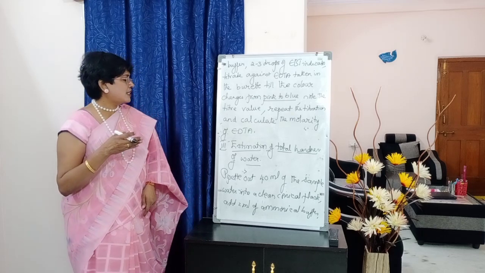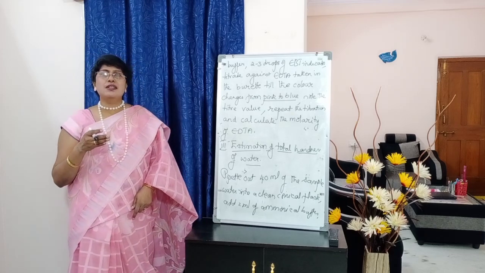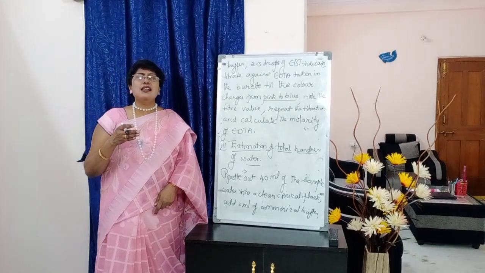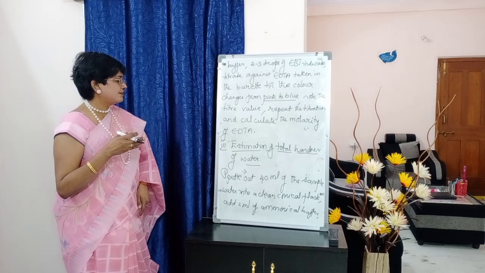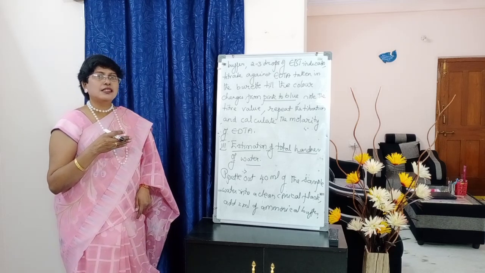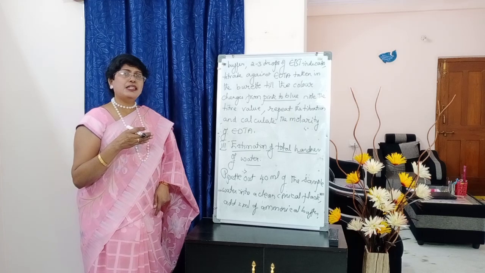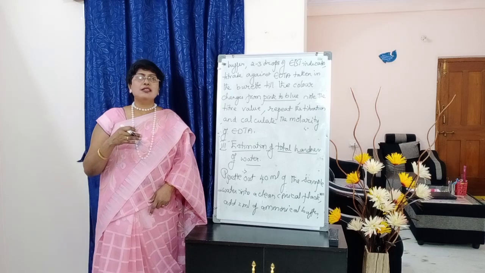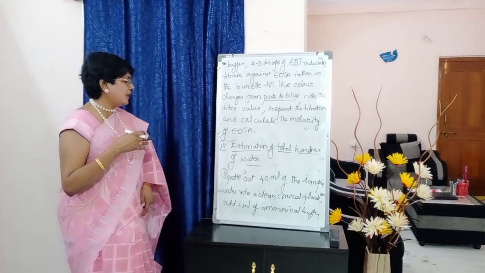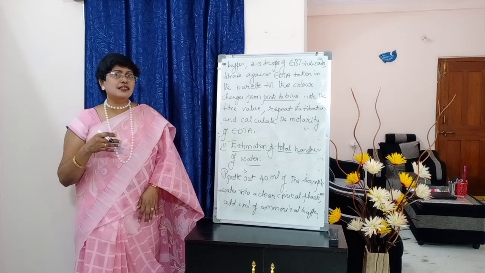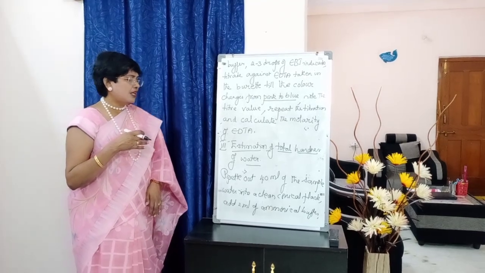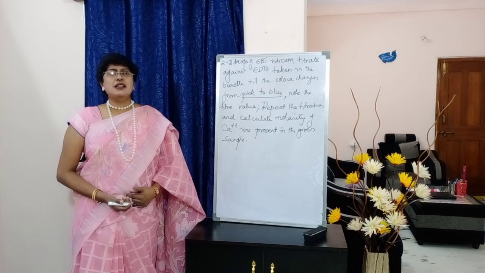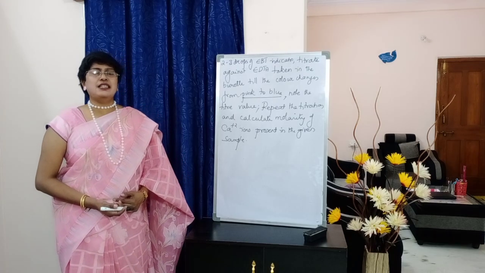Okay, next step 3. Estimation of total hardness of water. Underline. Write down. Pipette out 40 ml of the water sample into a clean conical flask, add 2 ml of ammonical buffer, 2 to 3 drops of EBT indicator.